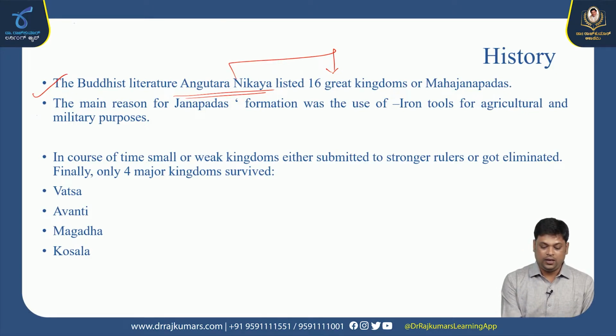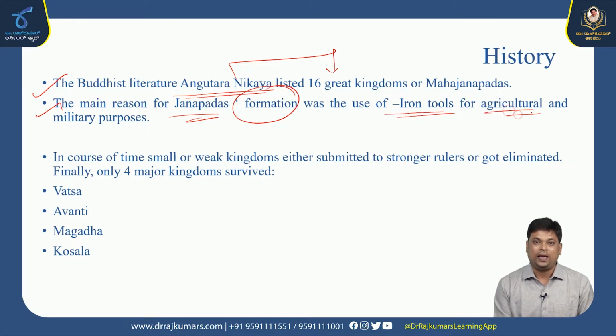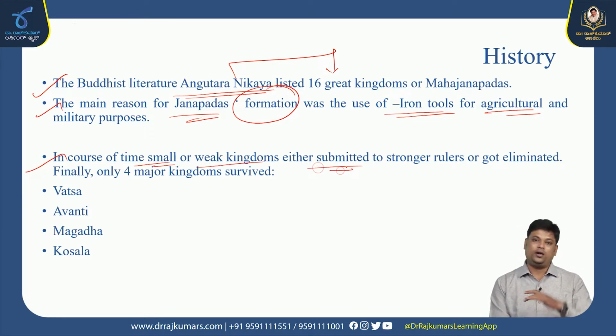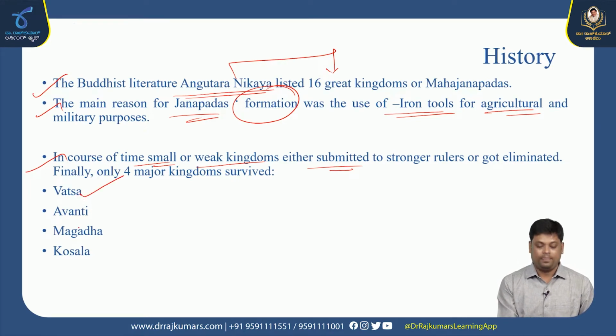The main reason for Janapadas formation was the use of iron tools for which purpose? Agricultural purpose and military purposes. Because of that only major states became more strong. In course of time, small or weak kingdoms either submitted to the strong rulers or got eliminated during the war. So all the 16 Mahajanapadas finally emerged as the greatest Mahajanapadas such as Vatsa, Avanti, Magadha and Kosala. These are all the four major kingdoms that came into existence.